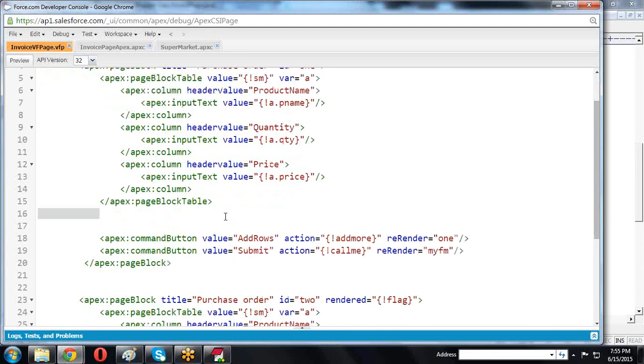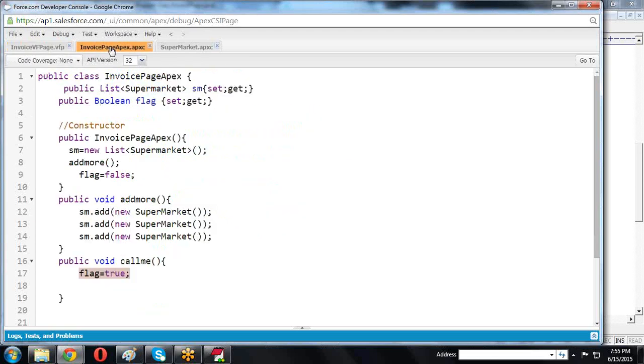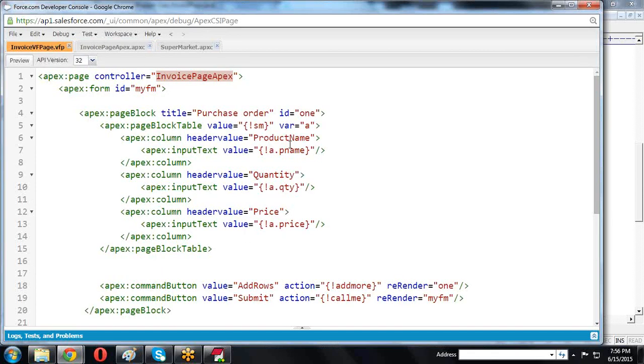Now, up to this, at the time of execution of the Visualforce page, the coding is nothing but the invoice page apex. In the invoice page apex, the supermarket object is created and a list view is created. In the list view we are calling the add more method. In the add more method, three list view items it is calling. The items are nothing but the product name as the first column, the quantity as the second column, and the price as the third column.